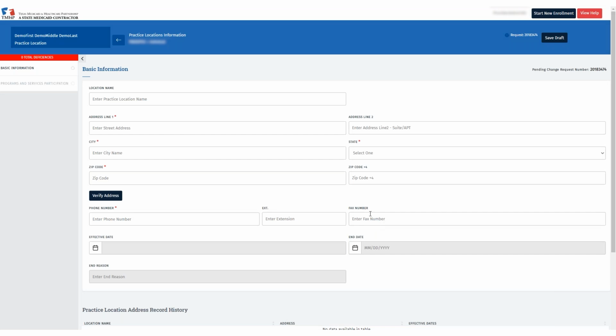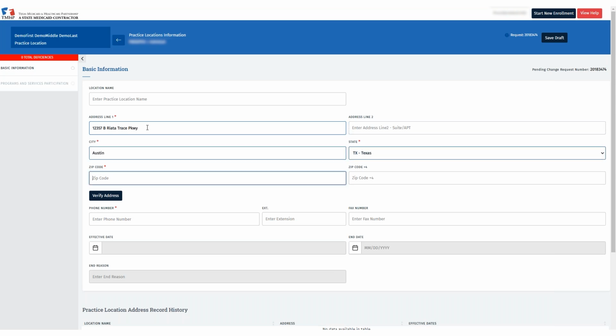On the left, we see two tabs that need to be completed: the Basic Information and Program and Services Participation tab. We'll start with the Basic Information tab. Enter the address for where services will be rendered. After completing this information, click Verify Address below.